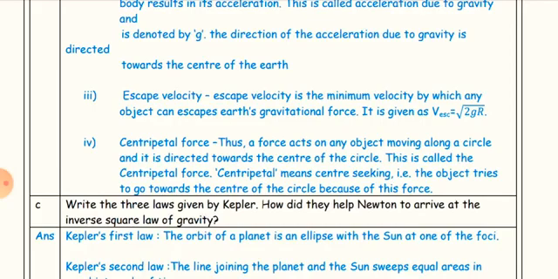Escape velocity is the minimum velocity by which any object can escape Earth's gravitational force. It is given as escape velocity equals under root 2gR. Fourth, centripetal force. The force that acts on any object moving along a circle and is directed towards the center of the circle is called the centripetal force. Centripetal means center seeking. The object tries to go towards the center of the circle because of this force.